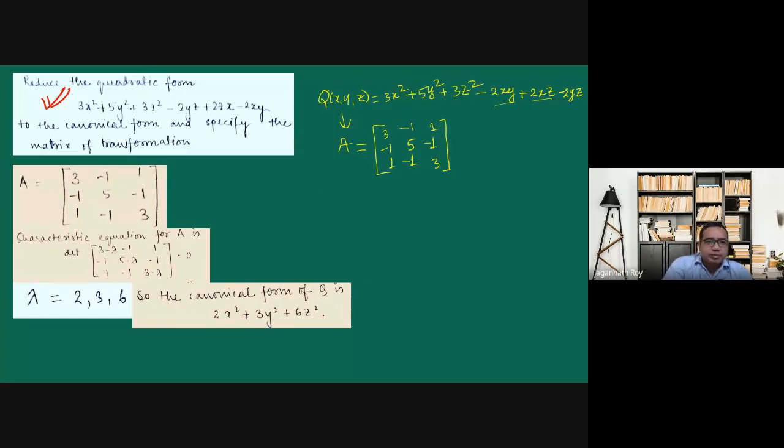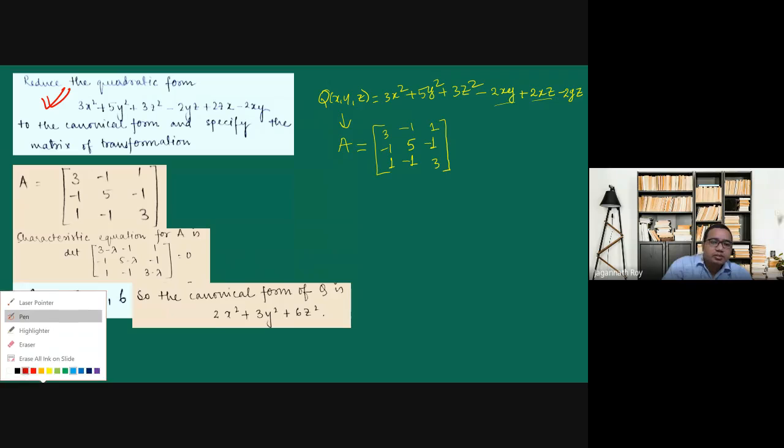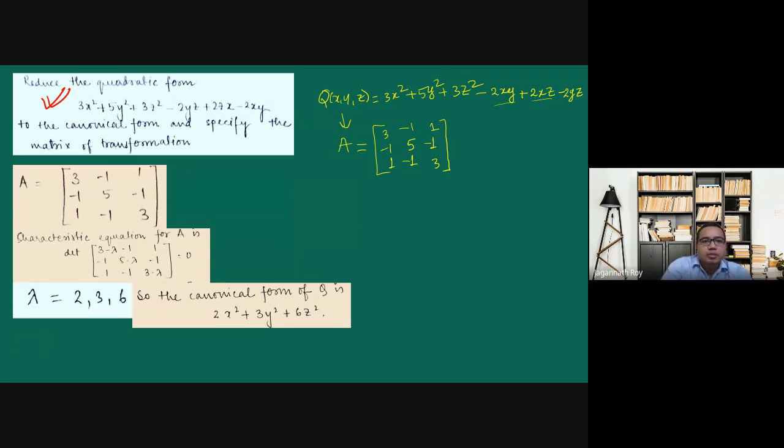So the quadratic form is given as 3x square plus 5y square plus 3z square minus 2xy plus 2xz minus 2yz.